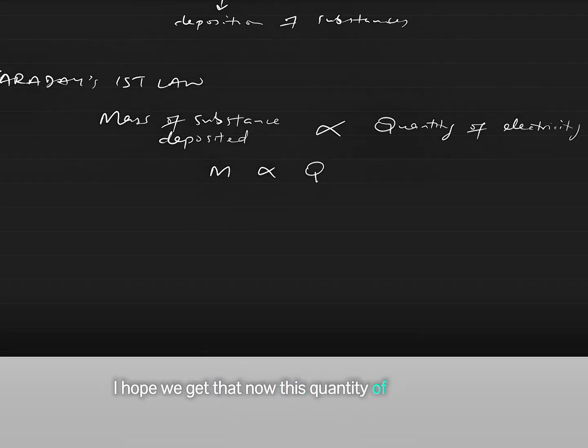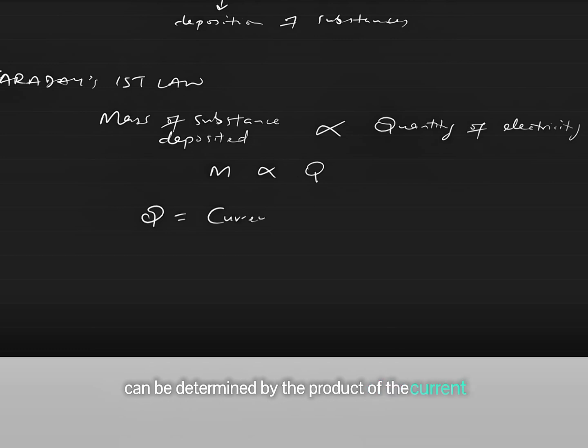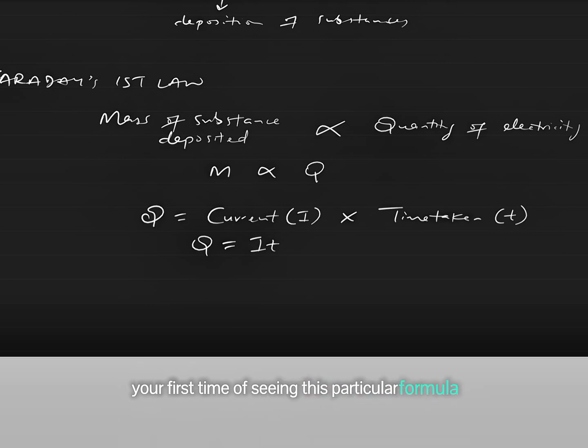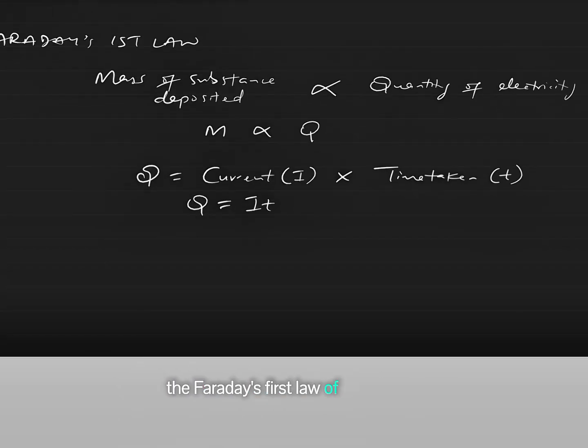Now, this quantity of electricity Q can be determined by the product of the current passed through the electrolyte, that's current I, and the time taken for the current to pass through, denoted by small t. So we have Q equal to I t. I'm very sure this is not your first time of seeing this formula. So we can rewrite Faraday's first law of electrolysis as M directly proportional to I t.